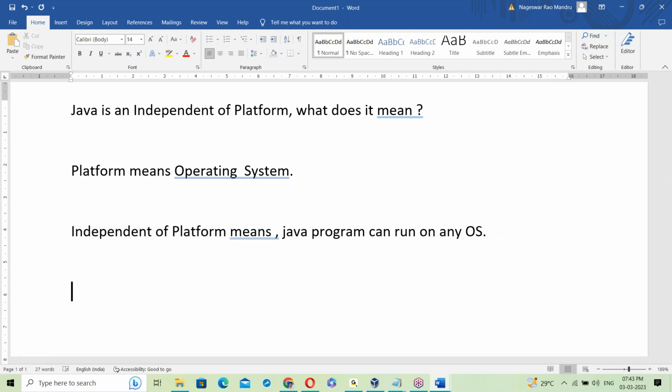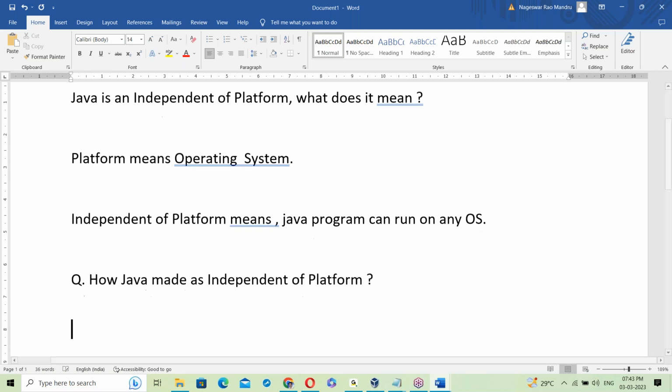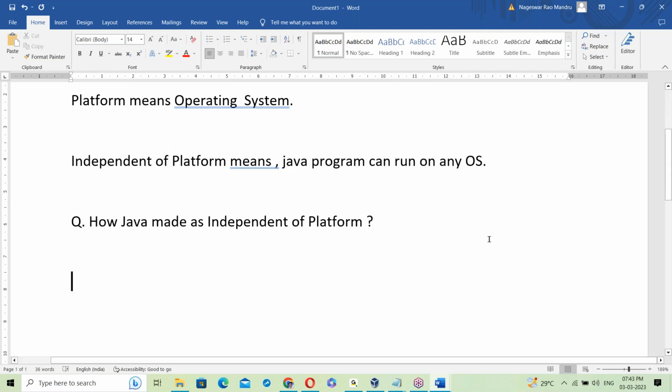There is no question about that. The question is, how did Java make us independent of platform? Interesting topic. Let us see about it.